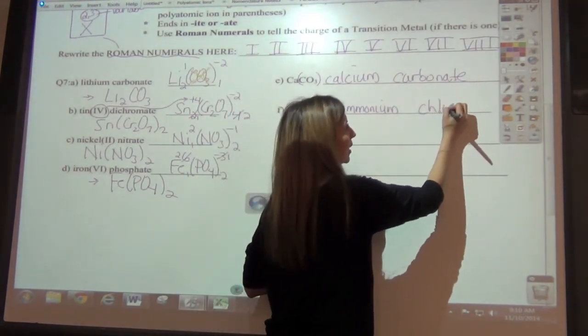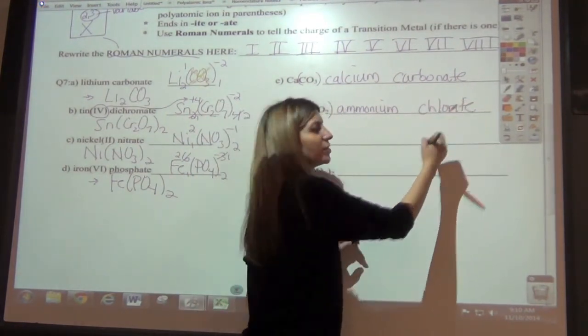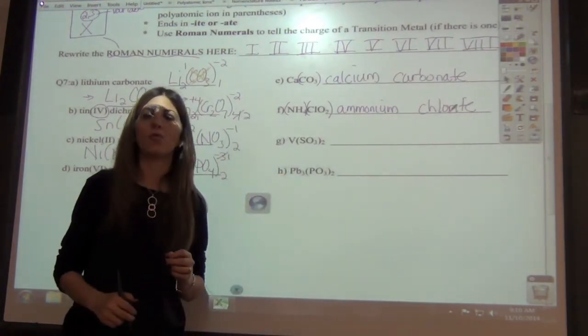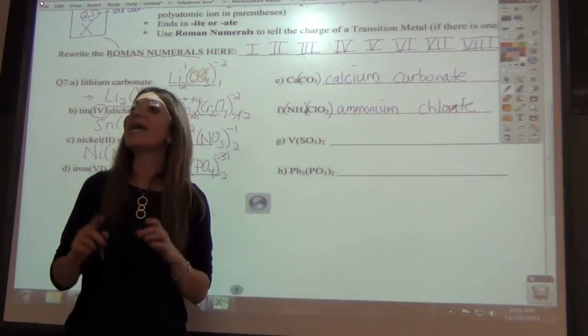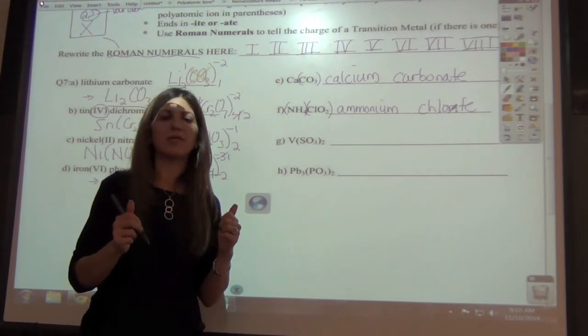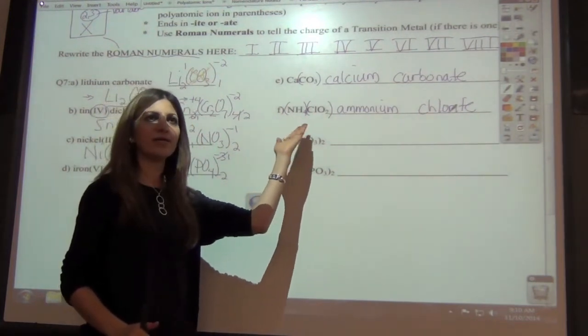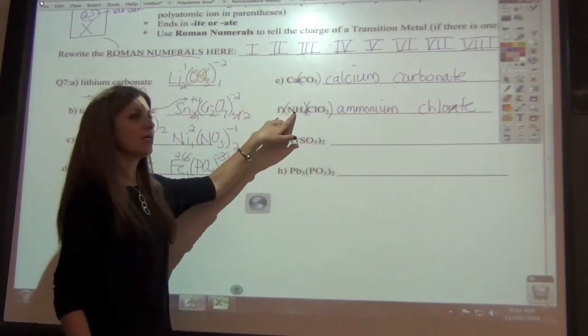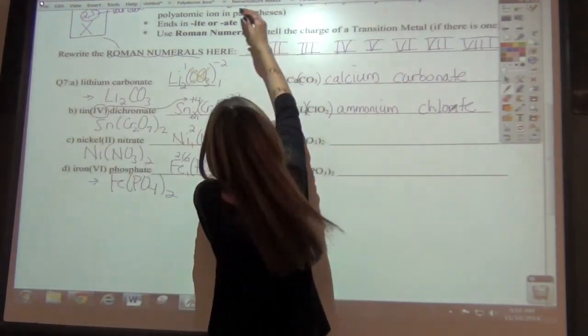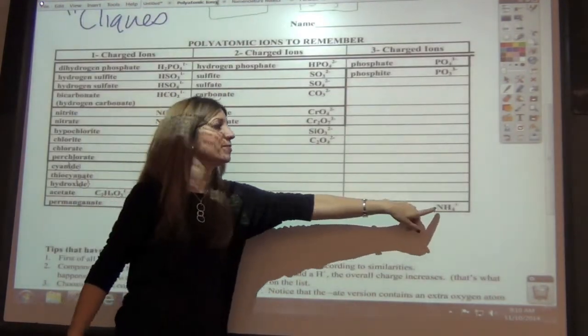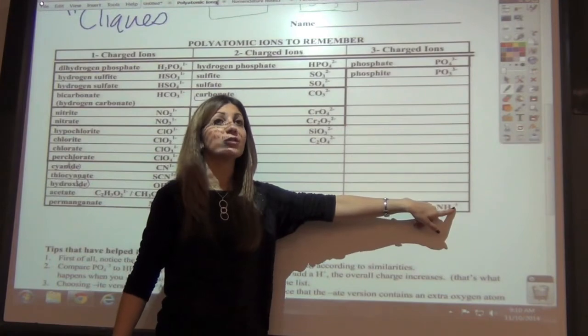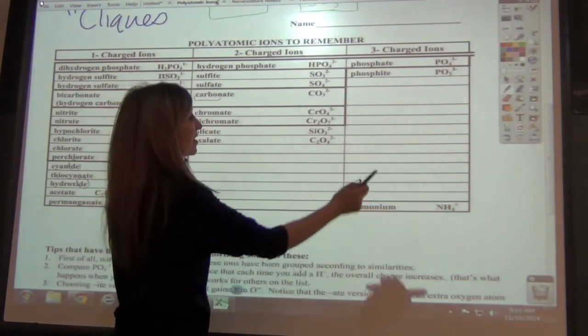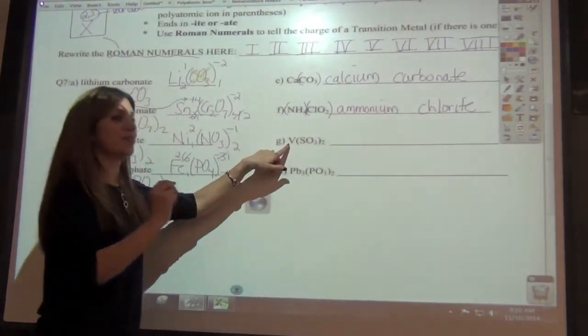And then it's chlorite. When do you need a Roman numeral? When the metal has a variable charge. Awesome. Is there even a metal here? No. Ammonium only has 1 charge. If you look at your polyatomic ion sheet, ammonium is fixed at a +1. So you're done. That's it. That's all you had to do for that one. Let's try the next one.